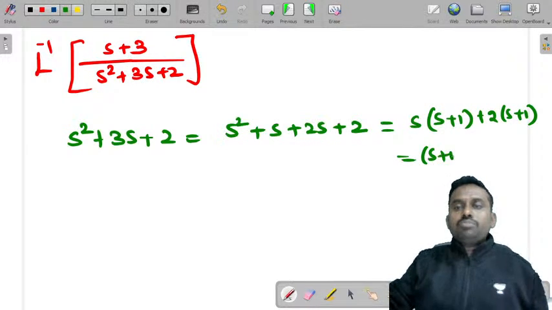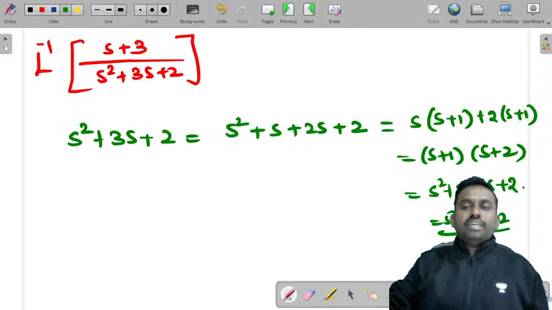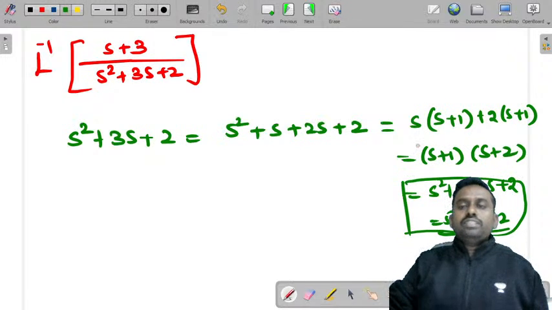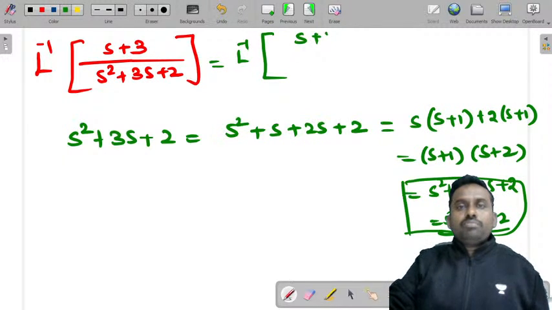So this is (s plus 1) into (s plus 2). Just multiply this: s square plus 2s plus s plus 2. So this is s square plus 3s plus 2, satisfied. So these are the factors. So can I write this as Laplace inverse of (s plus 3) by (s plus 1) into (s plus 2)? Yes, you can write it.